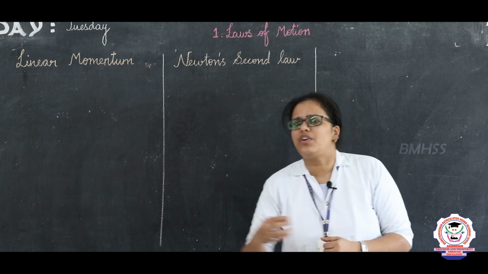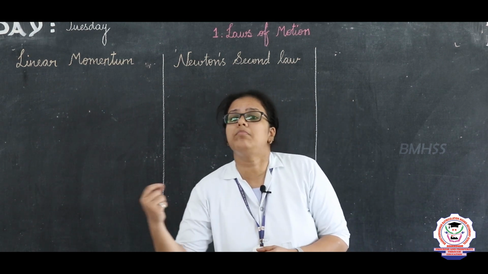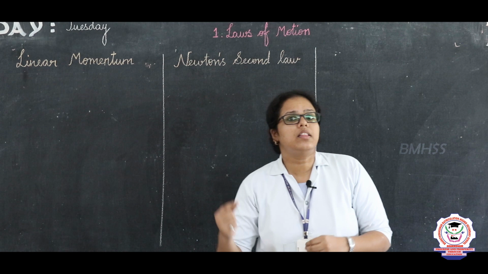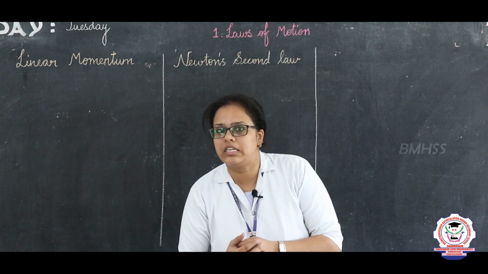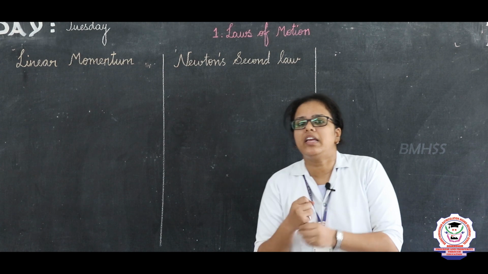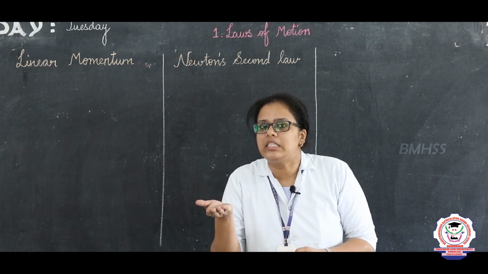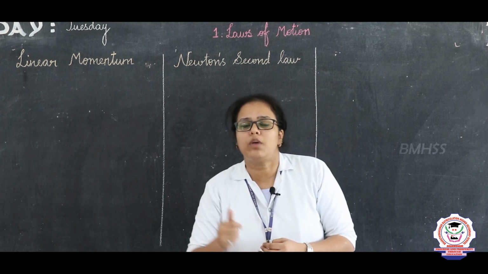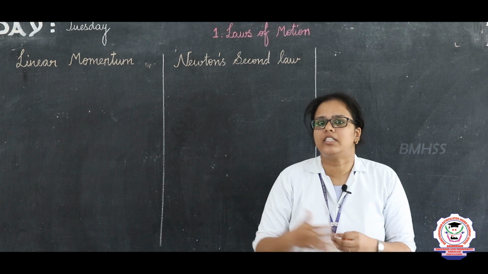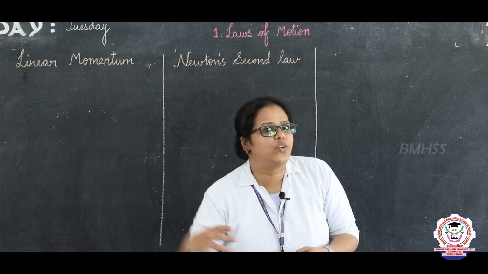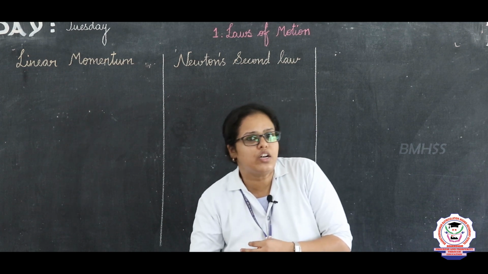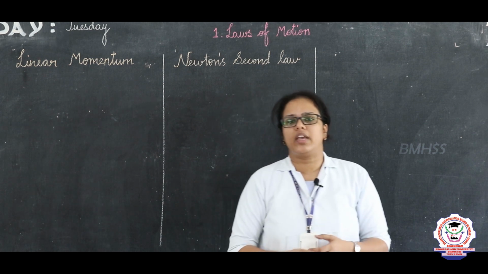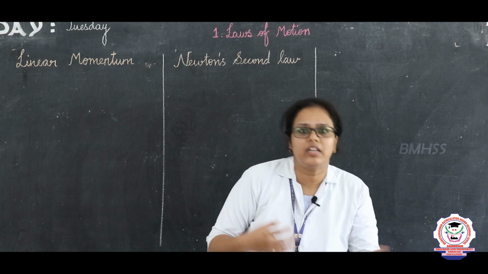And on the other side, you are seeing the bike is moving at 10 meter per second compared to the car moving at 1 meter per second. Here the bike is moving at high velocity. For example, if I am firing a bullet from a gun, even though the bullet has very little mass, it is moving at greater speed. It is very difficult to stop such an object which is moving at greater speed. Here the bike is moving with such great velocity. So, it is very difficult to stop that bike. So, the effort required to stop an object depends both on the mass of the object and the velocity of an object.